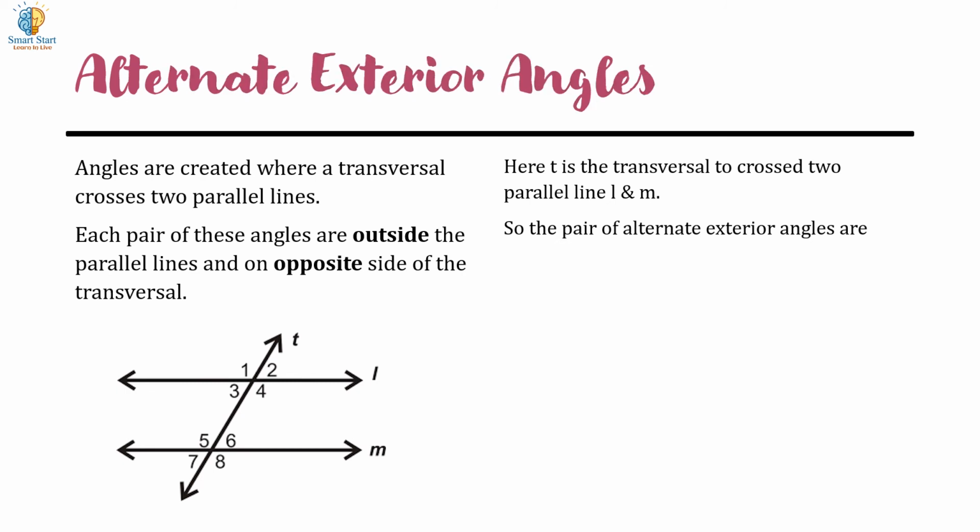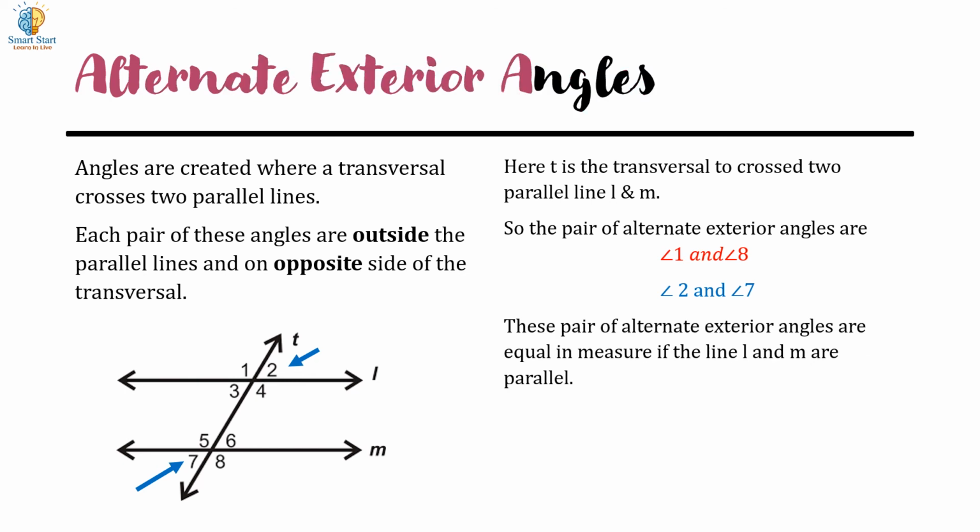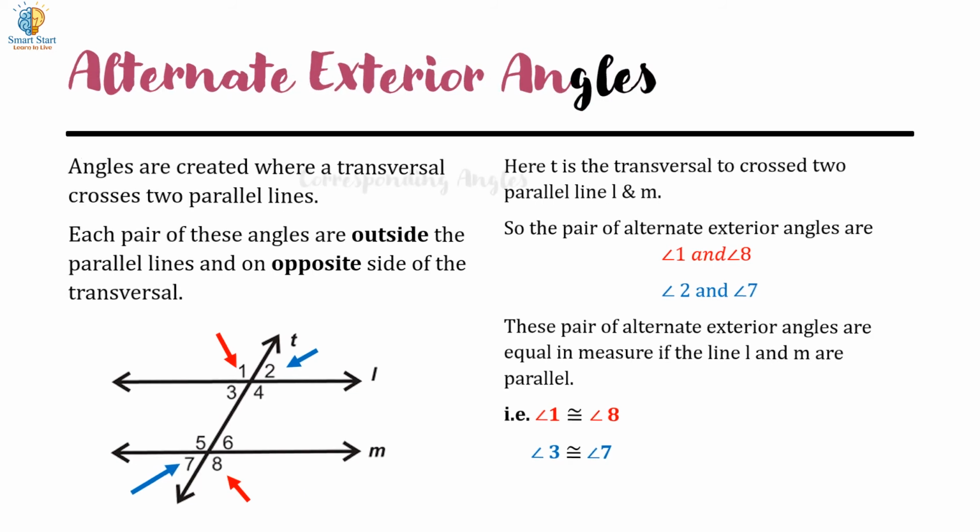So, the pairs of alternate exterior angles are angle 1 and angle 8, angle 2 and angle 7. These pairs of alternate exterior angles are equal in measure if the lines L and M are parallel. That is, angle 1 is congruent to angle 8 and angle 2 is congruent to angle 7.